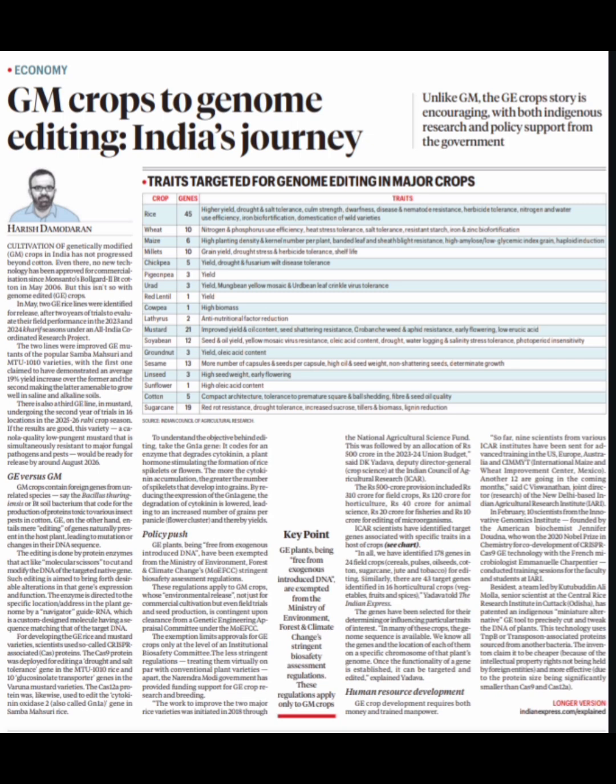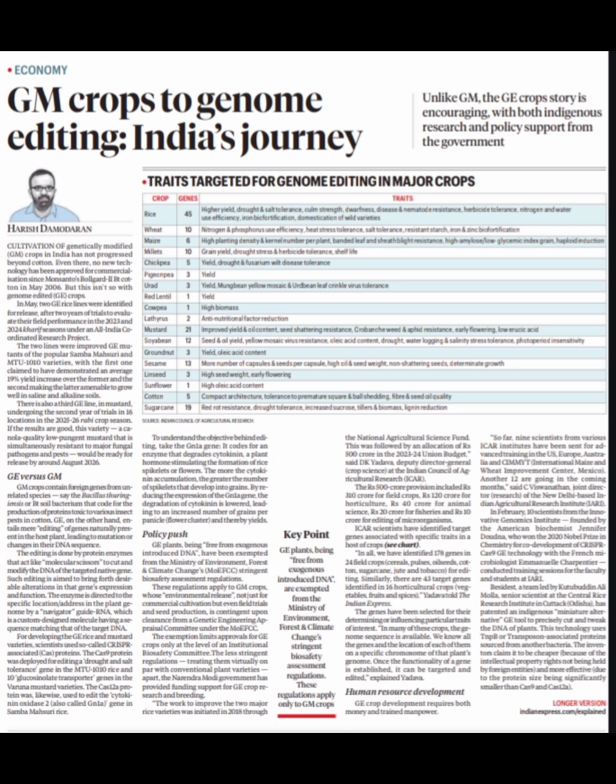And editing is done by protein scissors. It acts like molecular scissors, to cut and modify DNA of targeted native genes. Now, such editing aims to bring desirable alterations. So an enzyme is released, and the enzyme is directed to a specific location, an address in the plant genome, by a navigator, guide RNA. So what is the navigator guide RNA? It is a custom designed molecule having a sequence matching that of the targeted DNA.